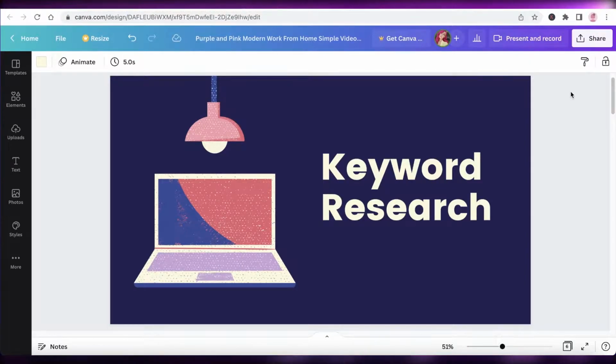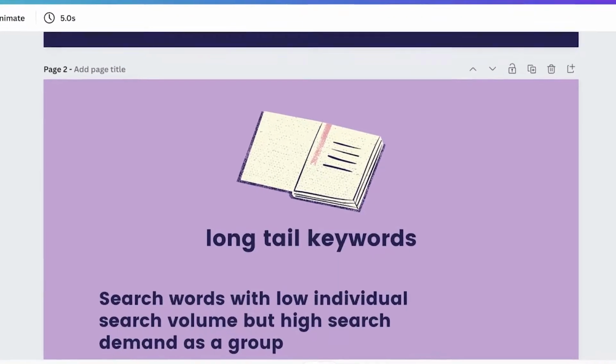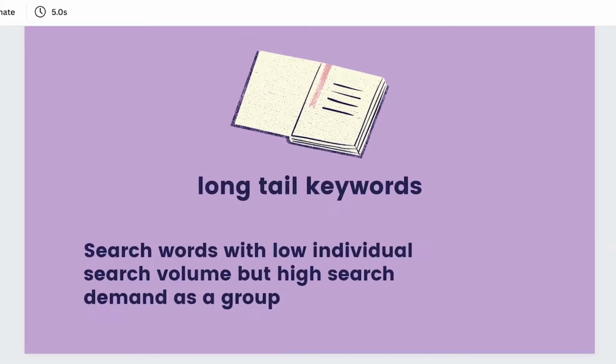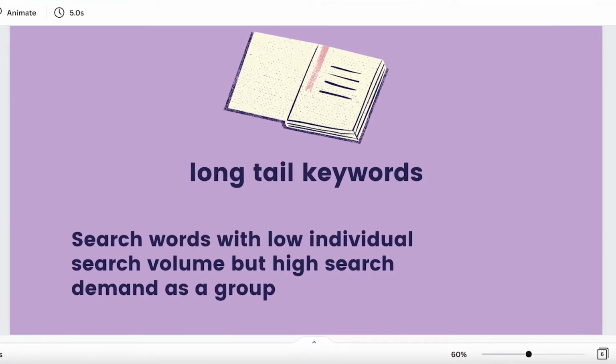Today we will be taking a look at how you can find long tail keywords and why they are important. So, what do I mean when I say long tail keywords? Well, long tail keywords are search words with low individual search volume but high search demand as a group. So, maybe the word price has a very low search volume.